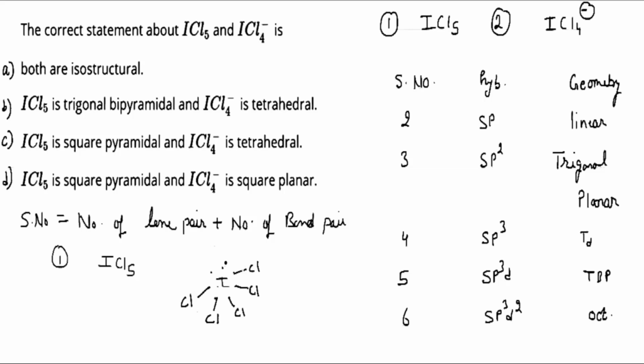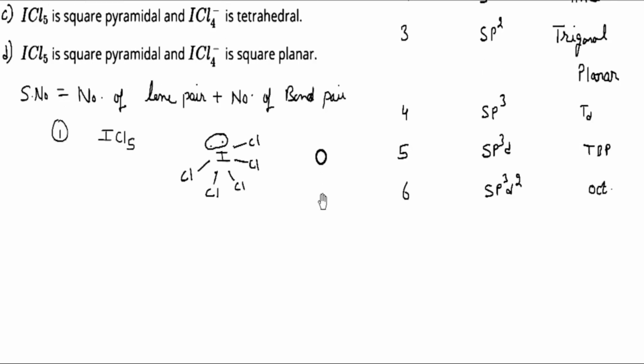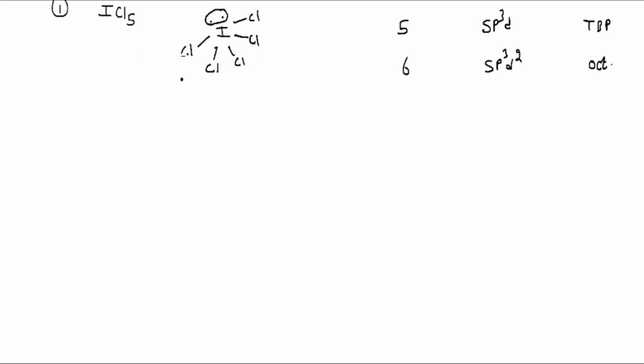There are 5 chlorines, and the remaining electrons act as a lone pair. So we get one lone pair plus 5 bond pairs; the 5 bond pairs are of chlorine. If I add them, I will get 6.